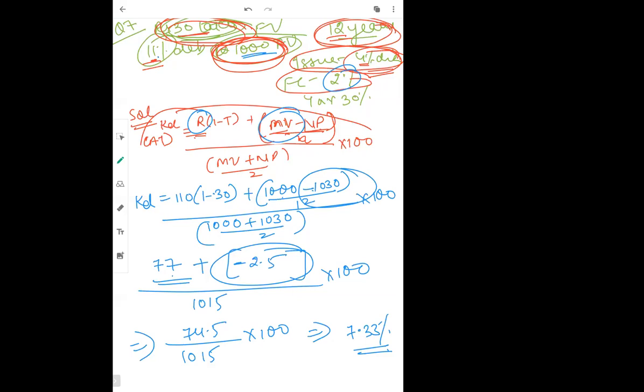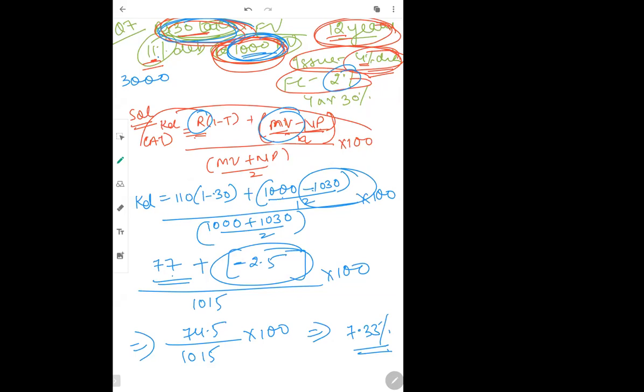Ma'am, can this premium be calculated on 30 lakhs also? Yes, premium can be calculated on 30 lakhs. For example, in the question they have given you 50 rupees, which is for one debenture. If you remember, if the total value is 30 lakhs and one debenture is of 1000, it means you have sold 3000 debentures.